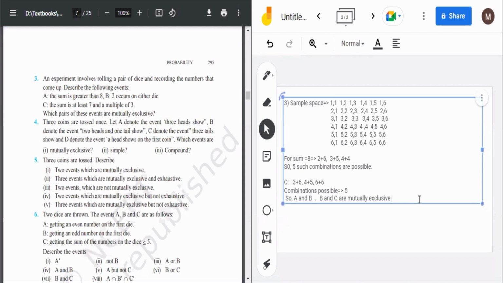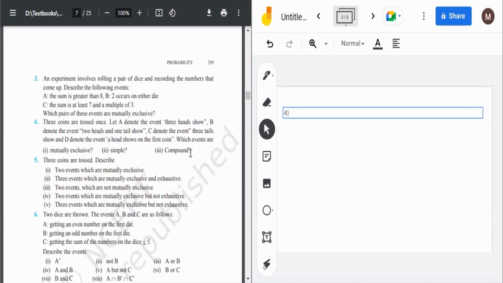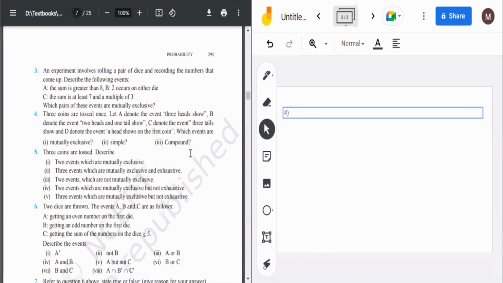So let's move to the next question. 3 coins are tossed once. Sorry. 3 coins are tossed once, let A be the event 3 heads show. First look, 3 coins are tossed. So what could the sample space be?